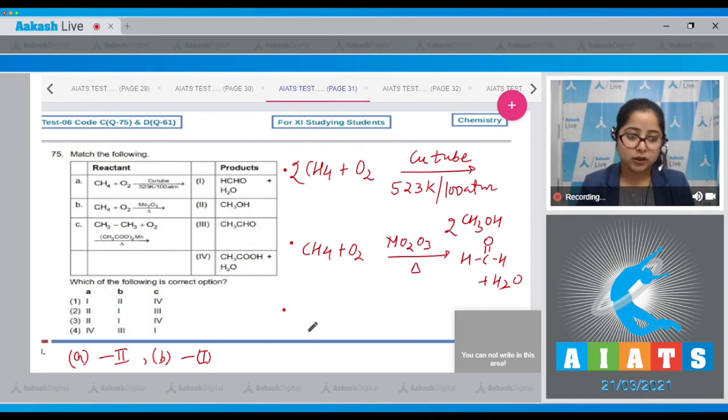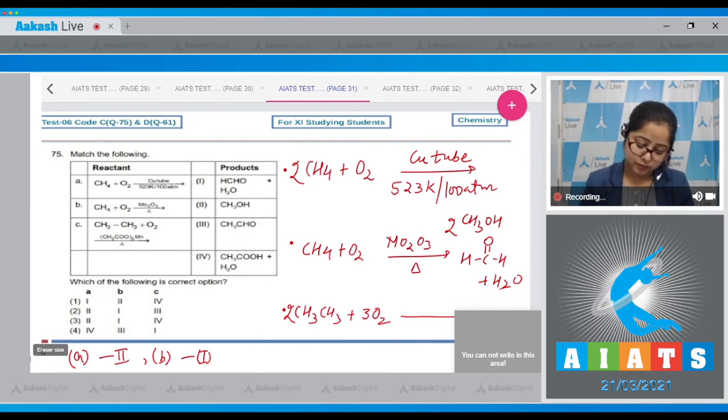Then for the third reaction we are given with CH3 reacts with O2. Here the reagents are (CH3COO)2Mn, heat.